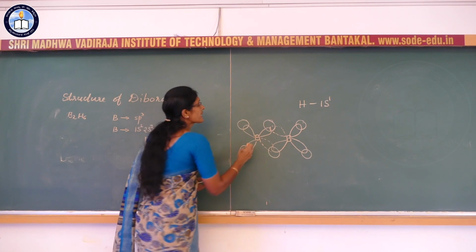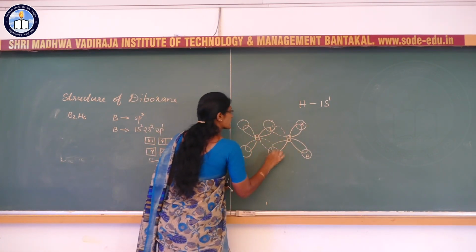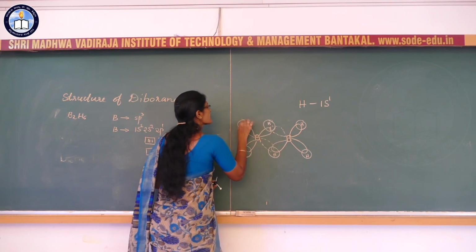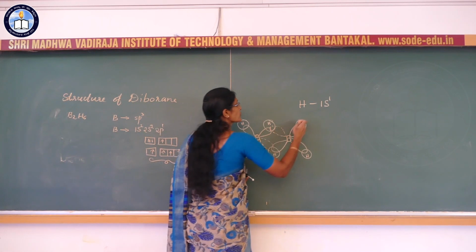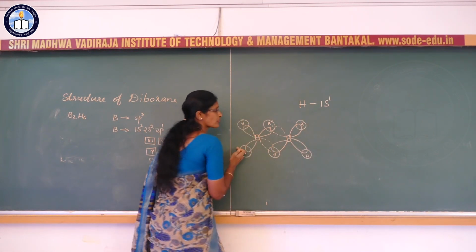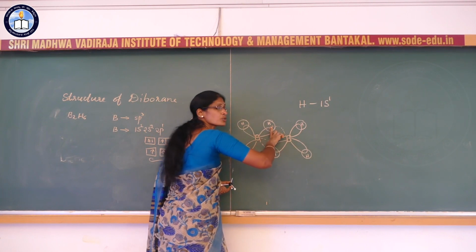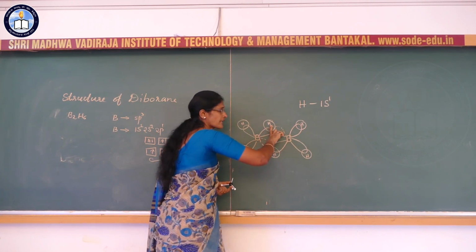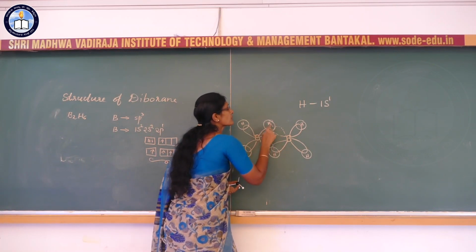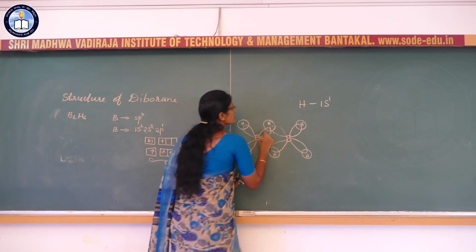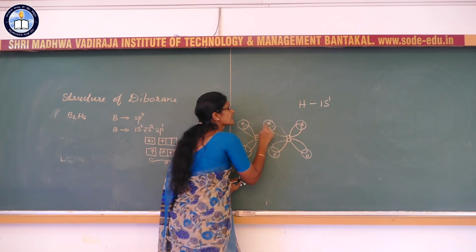Okay, and if you observe the structure, this is the diborane molecule with 6 hydrogen atoms. If you observe the bonds, there are 4 terminal hydrogen atoms, and these two are the bridged hydrogen atoms. The bridged hydrogen atoms form a 3 center 2 electron bond. This is called a 3 center 2 electron bond.